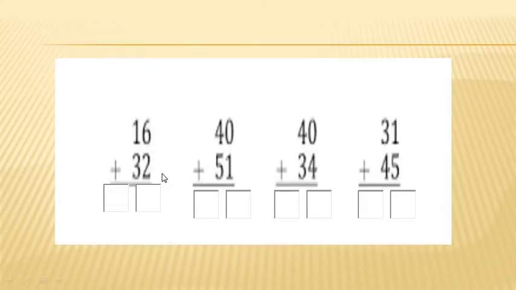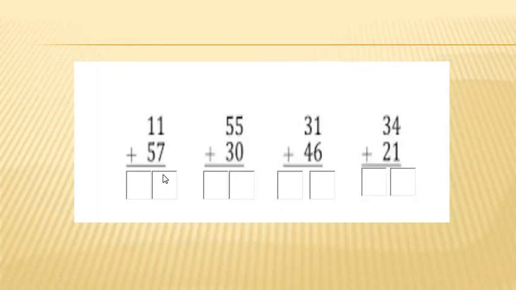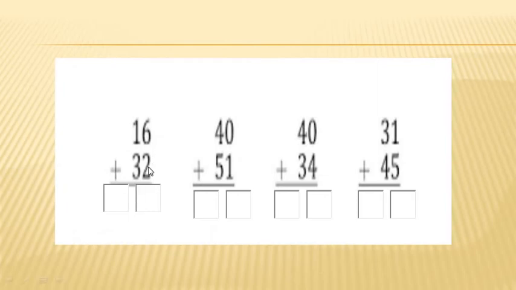6 plus 2. By adding 2 to number 6, which number will come? 6 plus 2. 6 after 7 and 8. I should write number 8 in this box. Now I have to add 3 to number 1. 1 after 2, 3 and 4. 1 plus 3, I get number 4. So 16 plus 32, I get number 48.